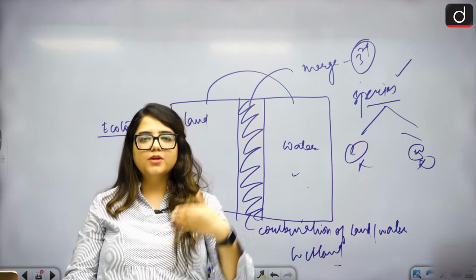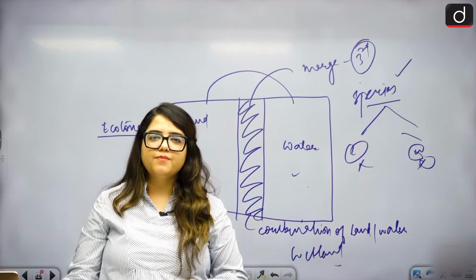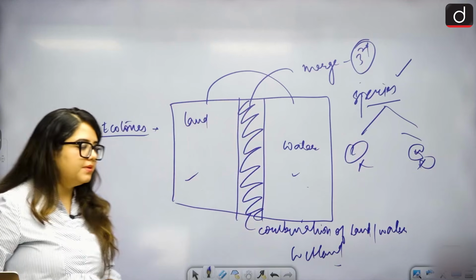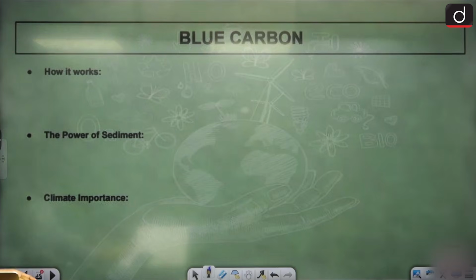So we are going to the environment stage of ecology. We will talk about the carbon capacities and how carbon sequestration happens, what is blue carbon, all these things we will talk about now. Is that clear?